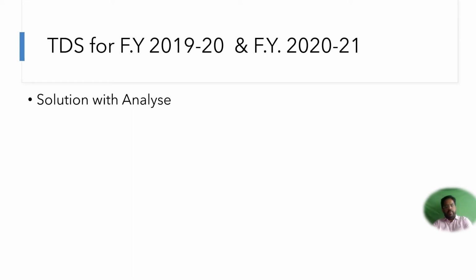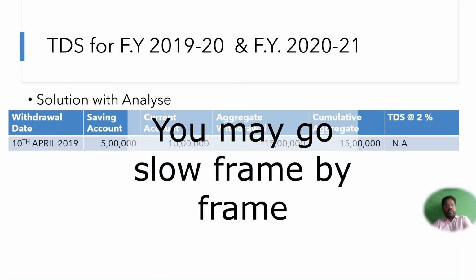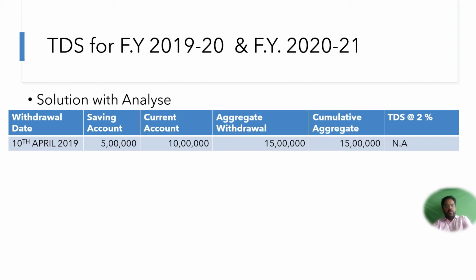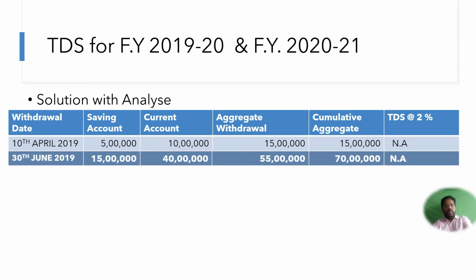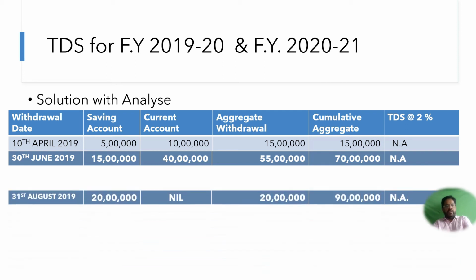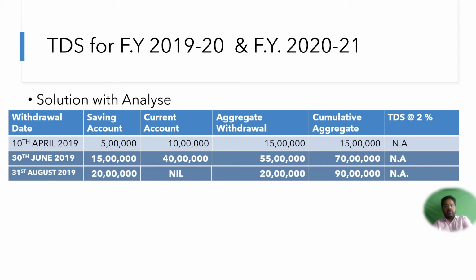covering even the amendment part. So the law says that you have to count the tax from the previous year withdrawal in the complete previous year. As per the circular of the 31st August 19, when it gives a clarification, it says that you start the calculation from the 1st April 2019 onwards. So in this particular case, from the 1st April 2019 onwards, the first withdrawal was in total amounting to 15 lakhs. Subsequently, the withdrawal was made on 30th of June 19, which takes the total to 70 lakhs. And on 31st August 2019, it went up to 90 lakhs.